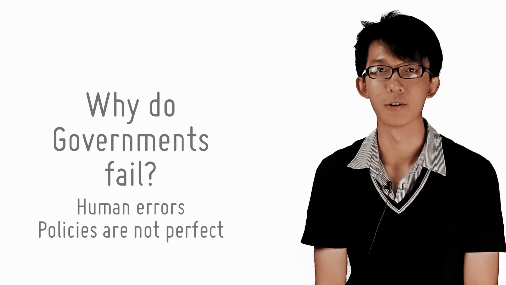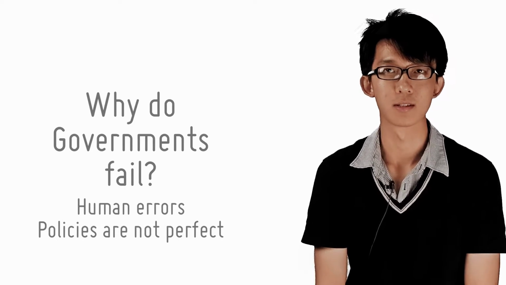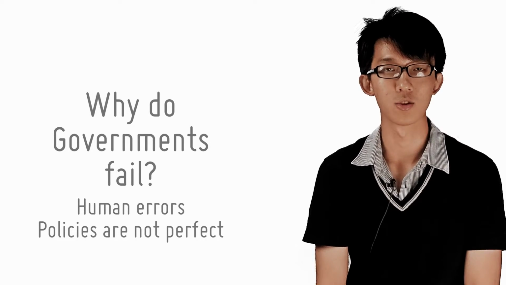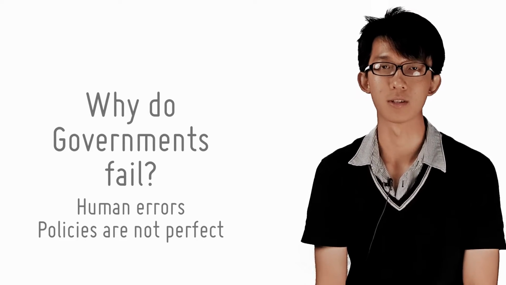So why do governments fail? This happens due to many reasons, but the simple underlying cause is that humans make mistakes, and thus no policy is perfect, and there may be unforeseen consequences. The first reason would be the problem of information.